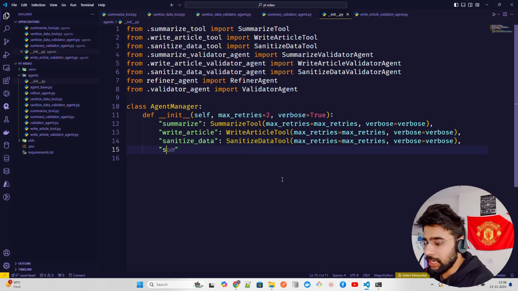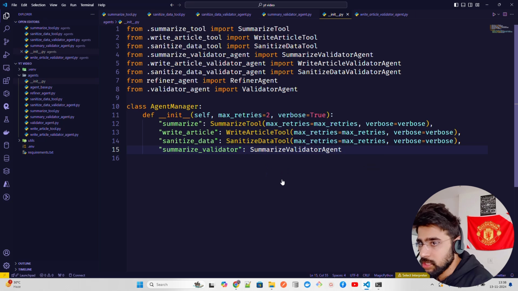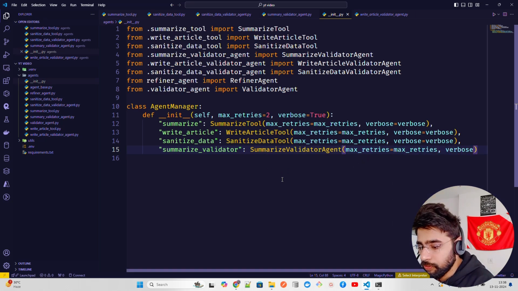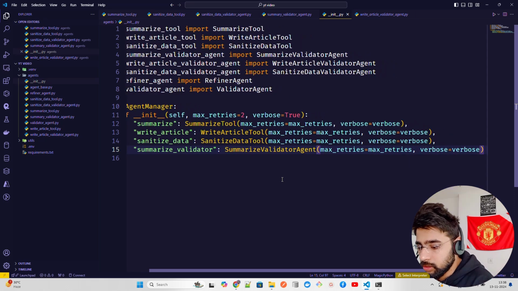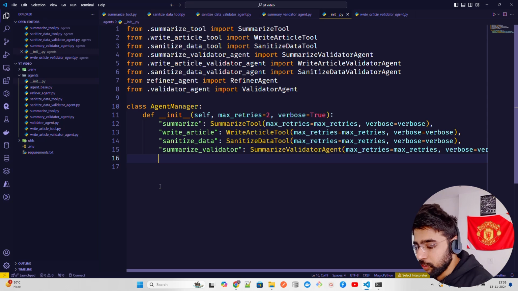Now we need the validators. Summarize validator, summarize validator agent, and then you just write max retries and verbose equals verbose. So summarize validator is done. Now write article validator, so let's bring up that.